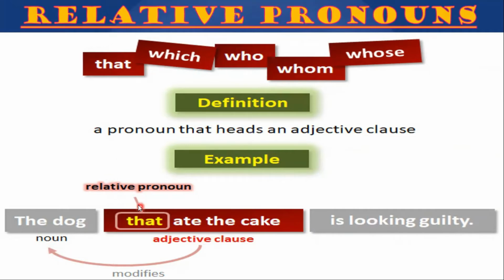And that is pointing towards the noun, and that is showing the relationship. So it's a relative pronoun. The dog that ate the cake. That is a relative pronoun. Is looking guilty. You are talking about the dog that ate the cake.